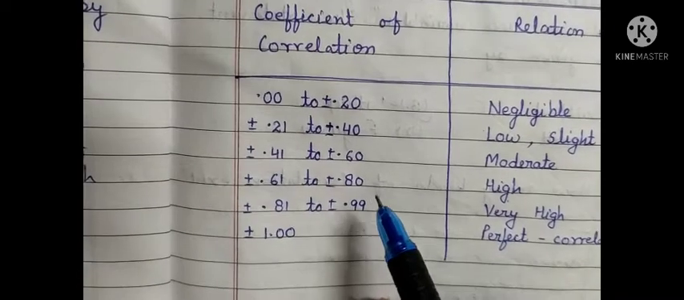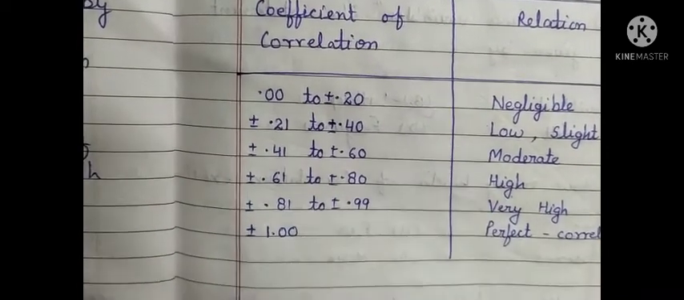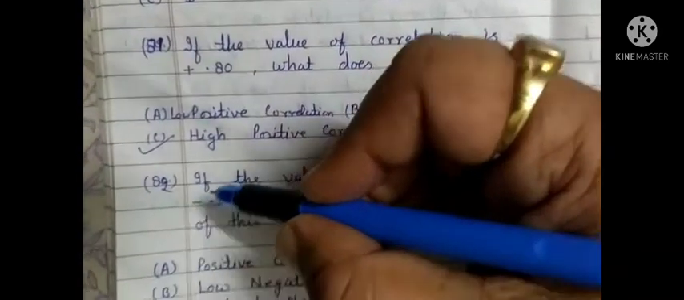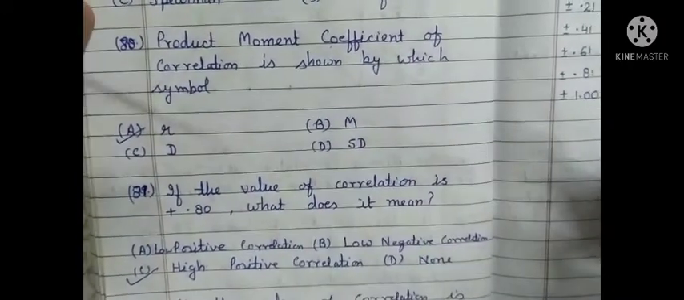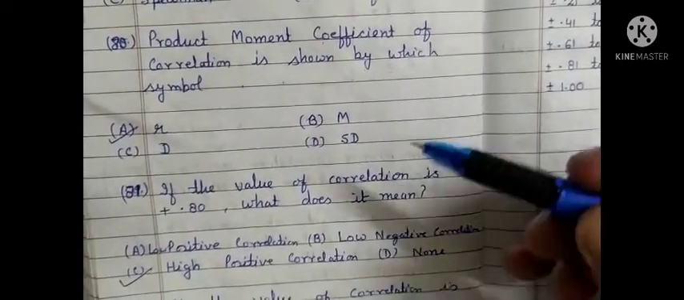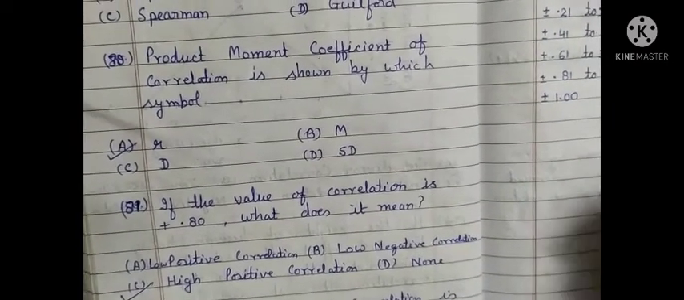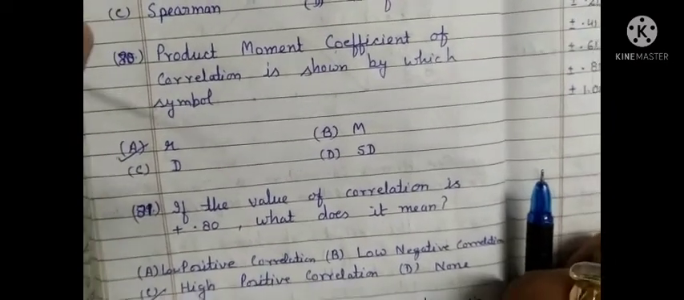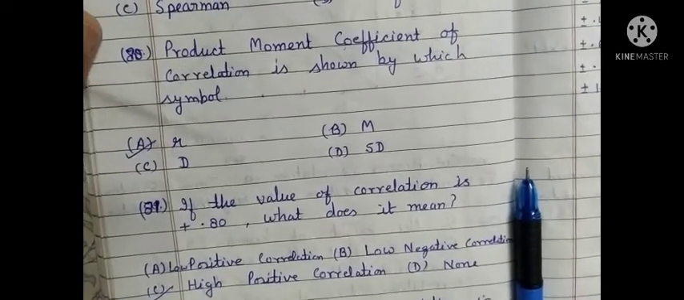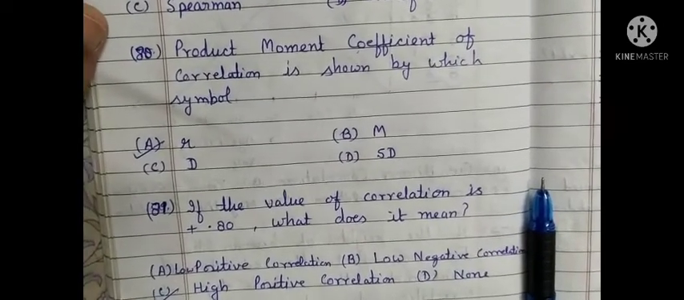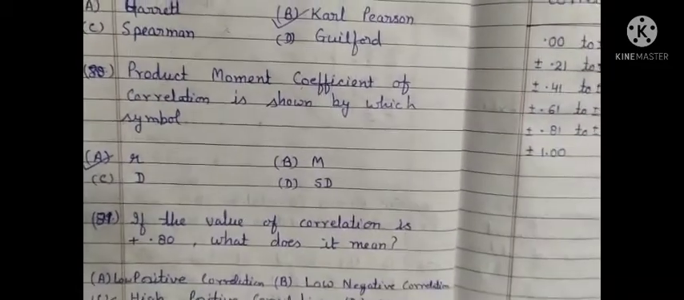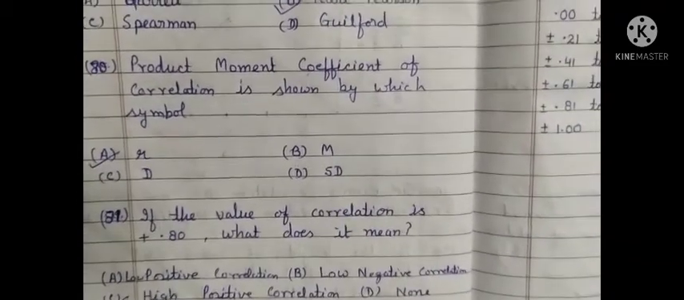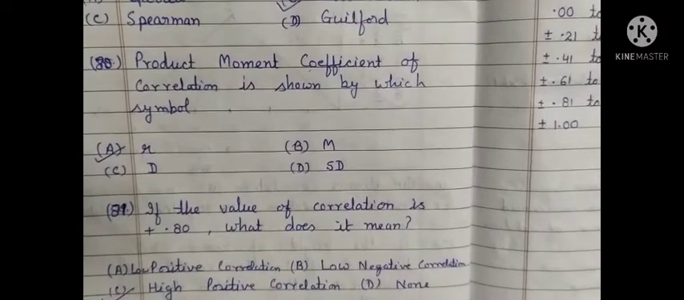So in part 4, I have covered up to 82 questions. Part 1, part 2, part 3 and part 4 together comprise 82 questions from the statistics in education paper. So this is all about part 4. Up to part 4 I have covered 82 questions.